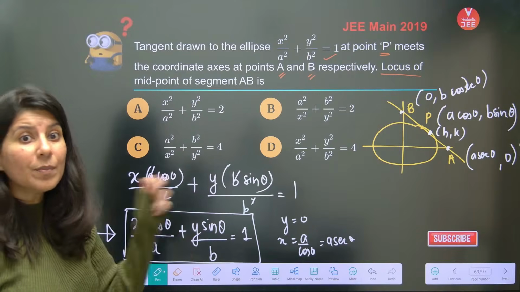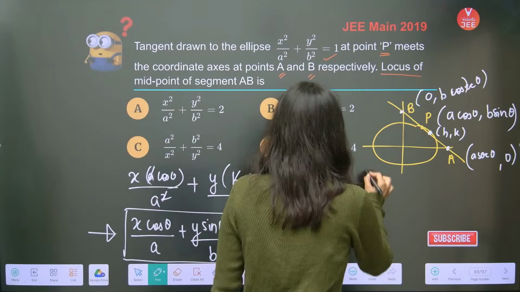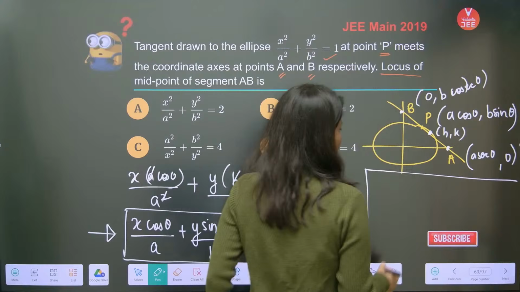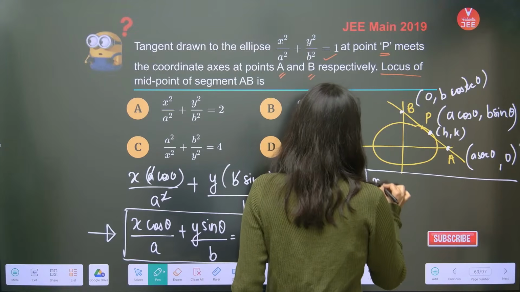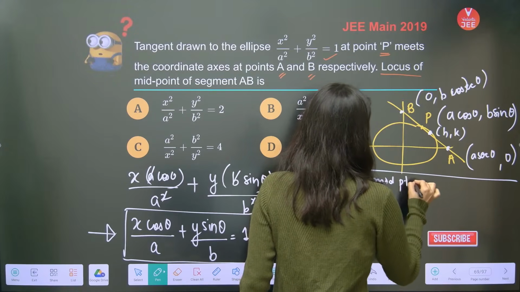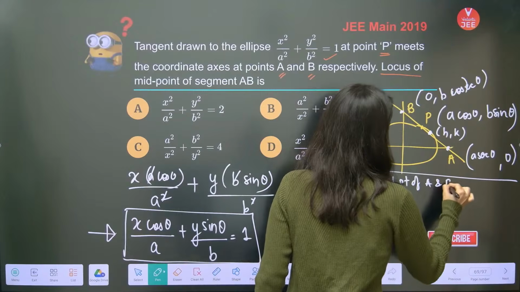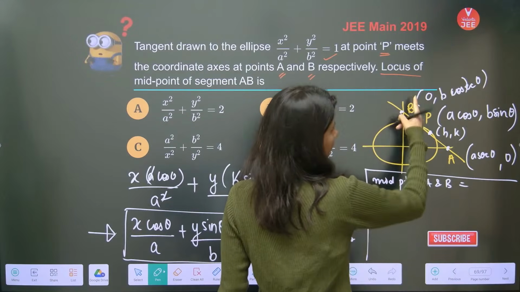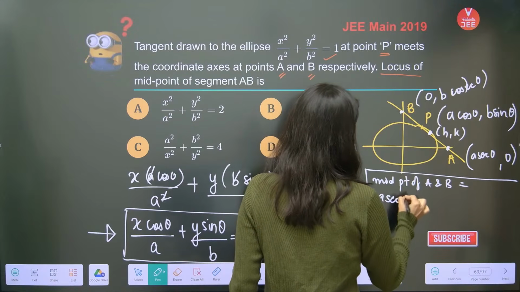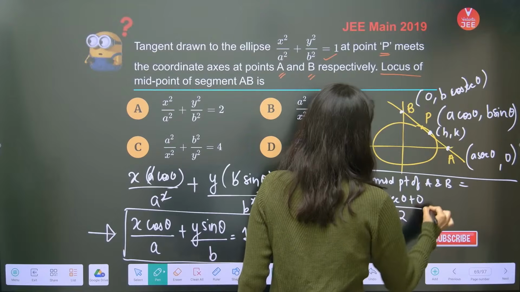You are looking for the midpoint. So midpoint of A and B, tell me. Midpoint of A and B will be what? a sec theta plus 0 by 2. This is your h.